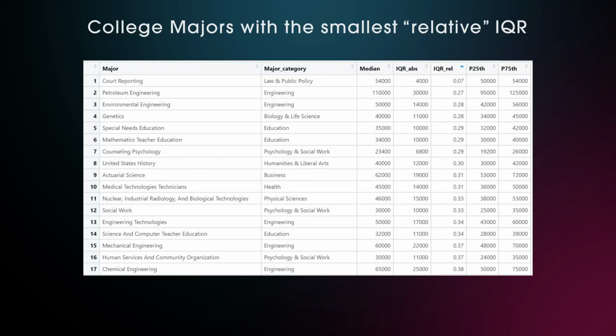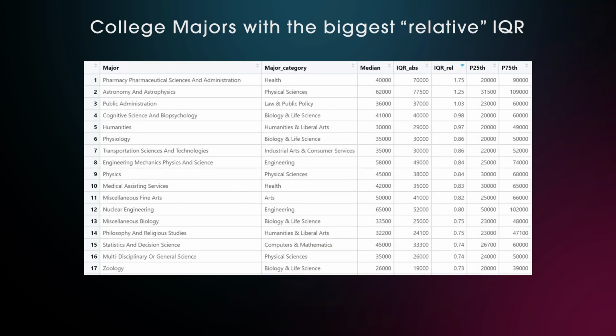When we look at the relative interquartile range, we already saw court reporting doesn't have much of a spread, but petroleum engineering is second, even though it has $30,000 as absolute interquartile range. Because of the median being so high, the interquartile range is rather small. And the biggest interquartile ranges we also already saw in the pharmaceutical industries and astronomy and astrophysics, where the range between the 25th and the 75th percentile were rather big, and given the median income not being so high, it leads to very high interquartile ranges.